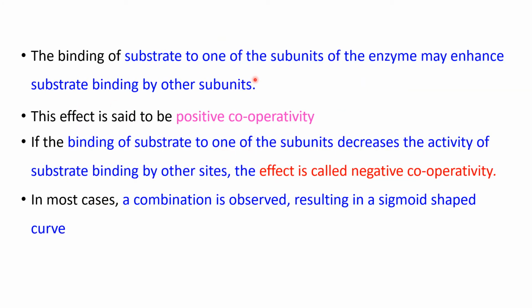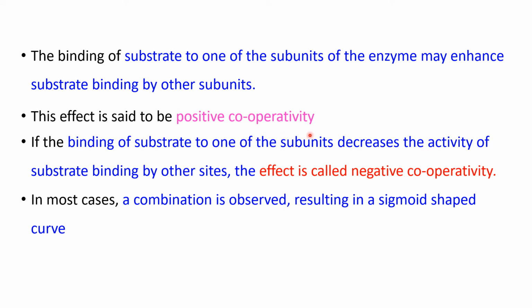The binding of substrate to one of the subunits may enhance substrate binding by other subunits. Then that effect is called positive cooperativity. And if binding of substrate to one of the subunits decreases the substrate binding by other subunits, then that effect is called negative cooperativity. In most cases, a combination is observed. Therefore, that results in a sigmoid shaped curve.